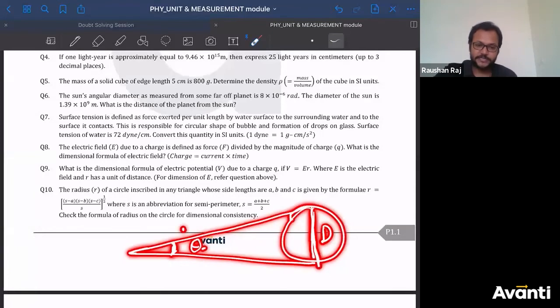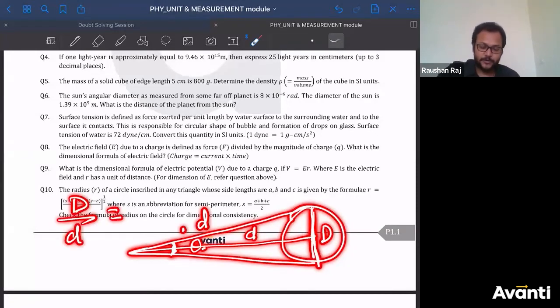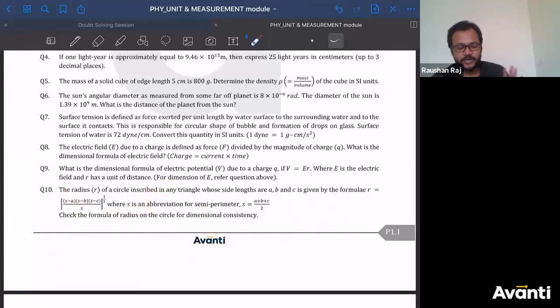So this is called the distance. If this is called small d, they are approximately the same. So capital D divided by small d is equal to the angular diameter, that is theta. Capital D is known to you, theta is known to you, find the value of small d. That is what it requires. That's it. Don't worry, I'll teach you.